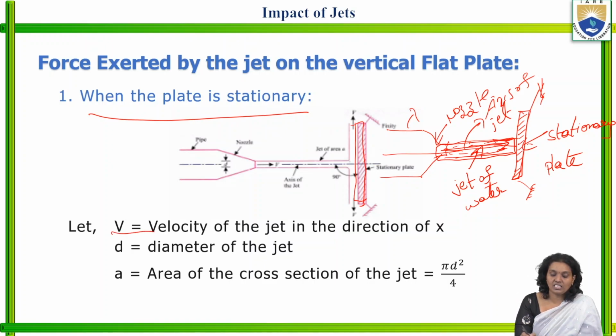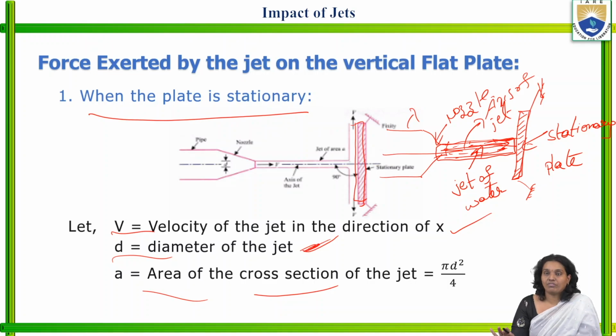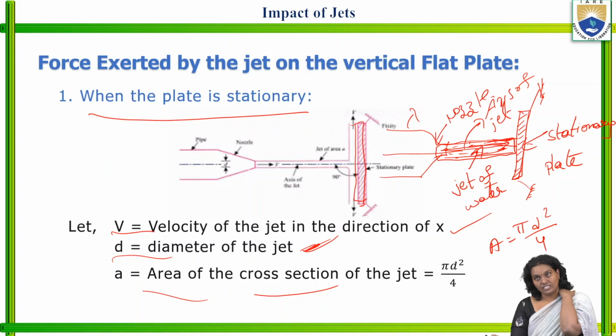V is the velocity of the jet in the direction of x, D is the diameter of the jet, A is the area of the cross section of the jet. This area of the cross section depends upon the diameter of the jet. Since it is circular, A is equal to pi by 4 d square. This is the area of the cross section of the jet.